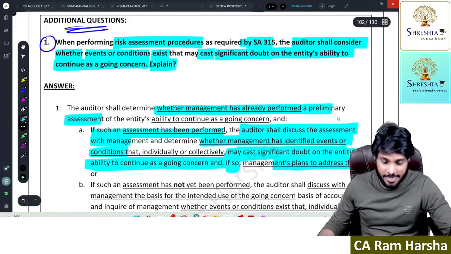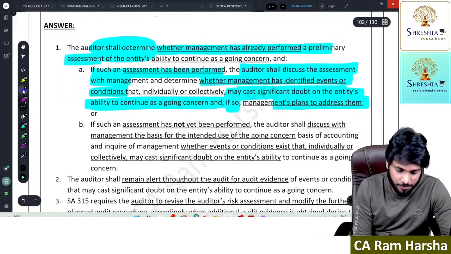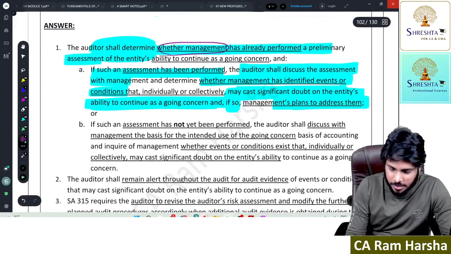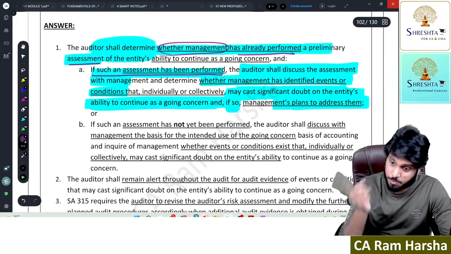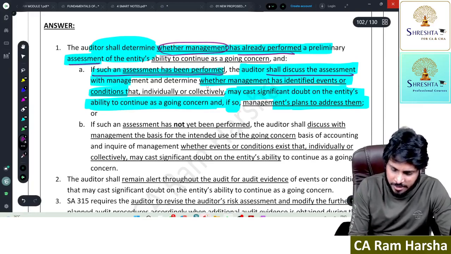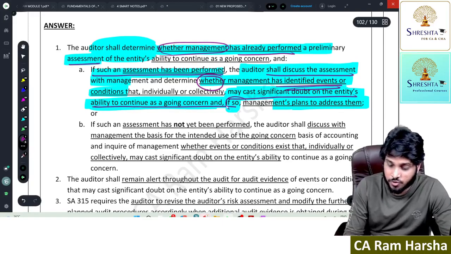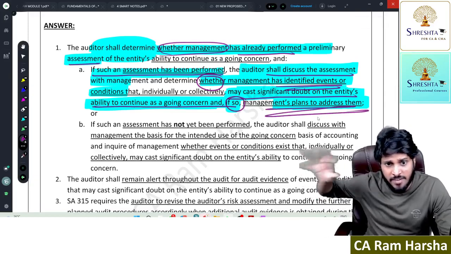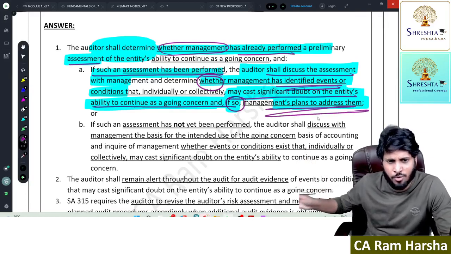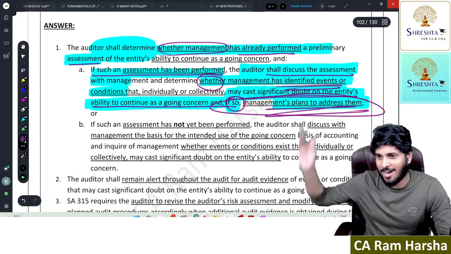So, the auditor has to check. The auditor shall determine whether management already performed a preliminary assessment, and if such an assessment is performed, discuss with the management whether they identified any event which may cast significant doubt on the ability to continue as a going concern. If so, how is management addressing it? I found in Air India a material uncertainty, some event, some condition, business condition is very poor, accumulated losses. I discussed what is the management plan. I asked, hey, government of India is supporting.